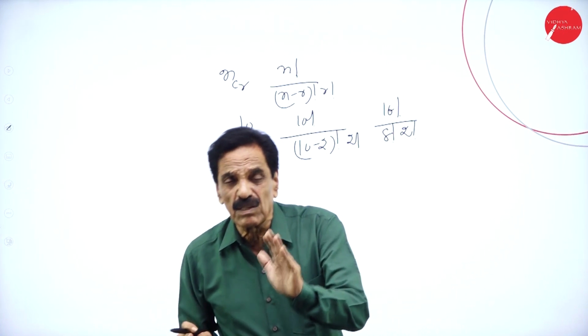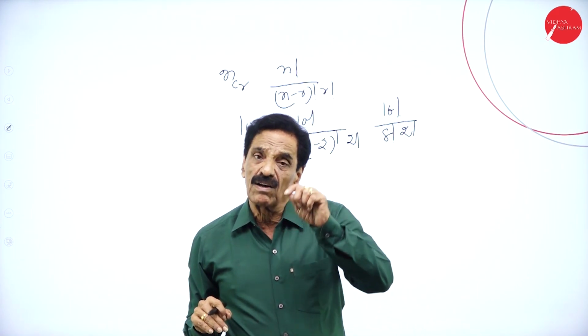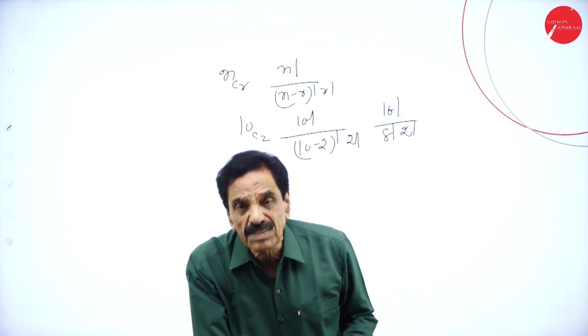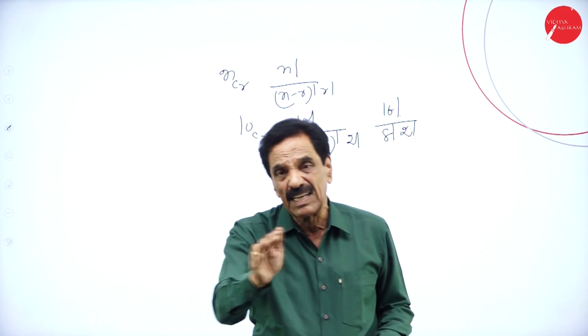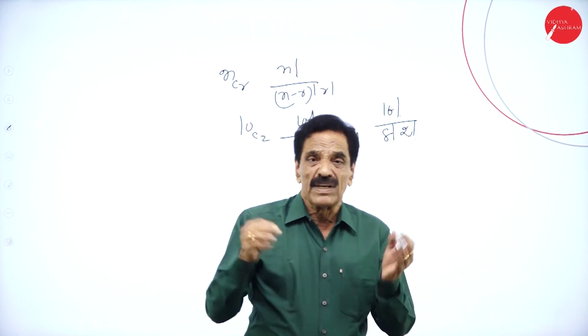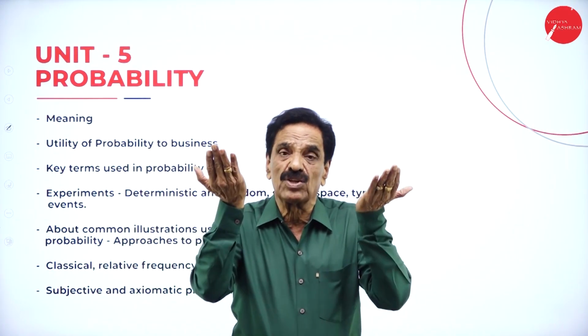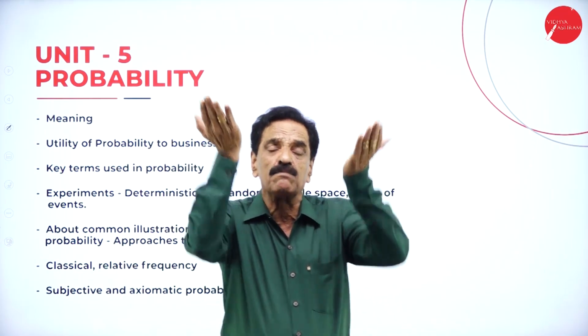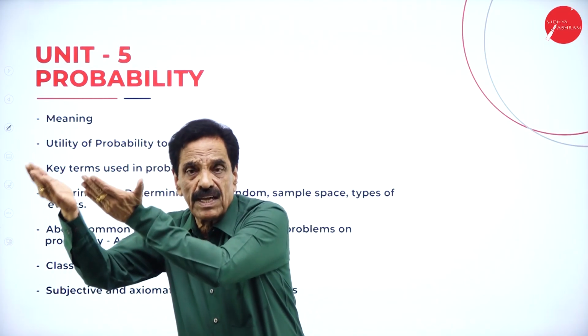So probability is equal to favorable chances divided by total number of chances. I already told you with an example: when you toss a coin, it may be head or tail. When two dice are thrown, there are 36 chances. How will the 36 chances come? 1-1, 1-2, 1-3, 1-4, 1-5, 1-6.